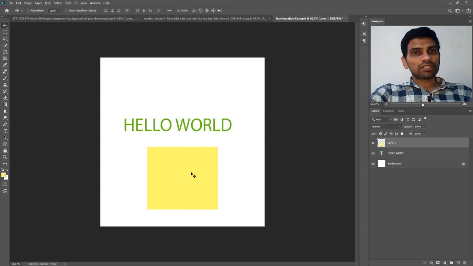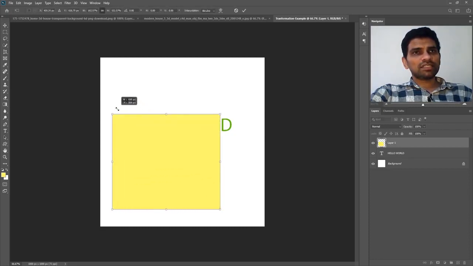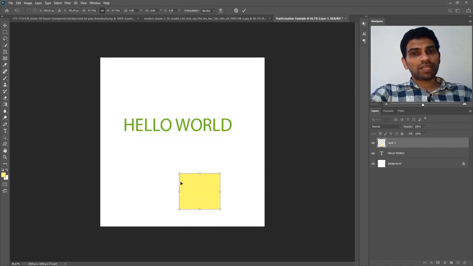Now I will press Ctrl T on my keyboard for transformation. I can resize this box easily, but if I press and hold down Shift on my keyboard, now I can resize this box individually by increasing its height only or width. So this is how transformation works in Adobe Photoshop. We will go into full detail about transforming objects and text in upcoming videos, but for now, let's move to the Perspective Crop tool.